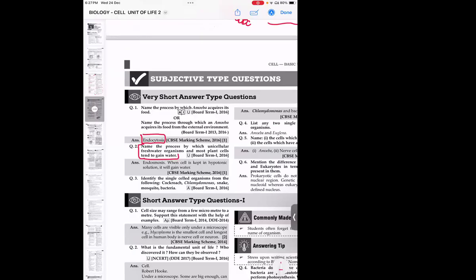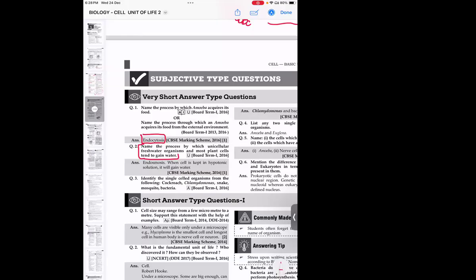Now, next one: name the process by which unicellular freshwater organisms and most plant cells tend to gain water. What is that process called? Endosmosis. Yashoda, do you know what endosmosis and exosmosis are? Ma'am, endo means the cell gains water, but in exosmosis I think it will lose water.